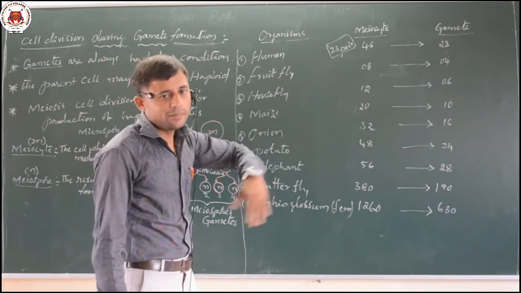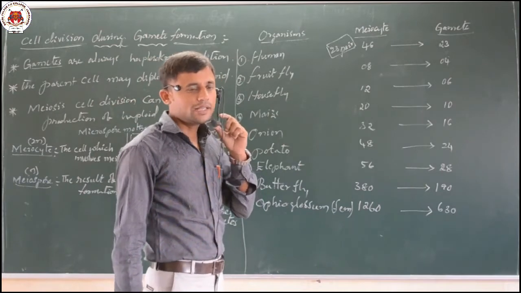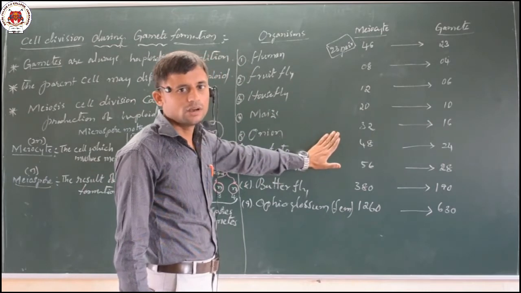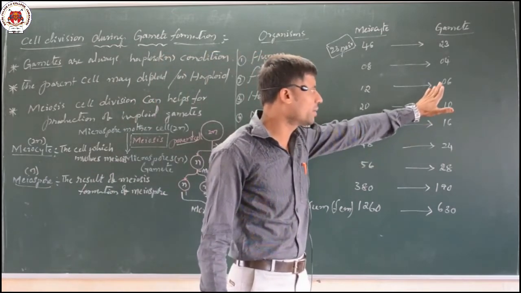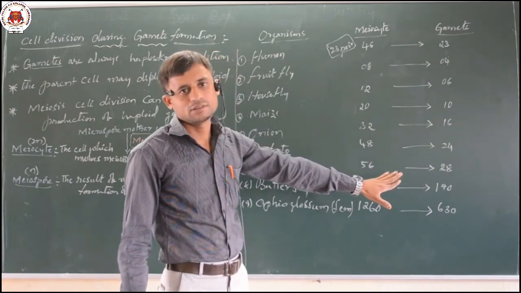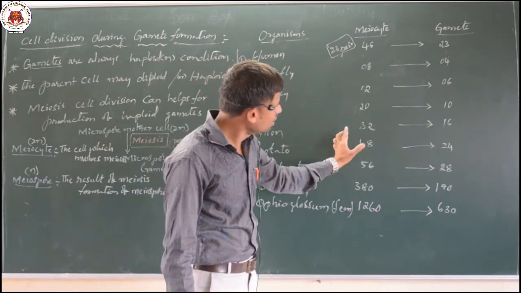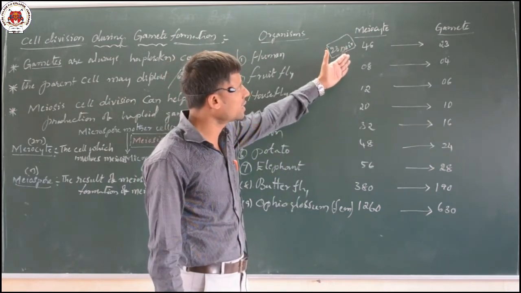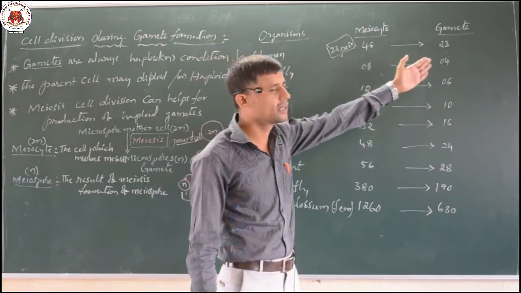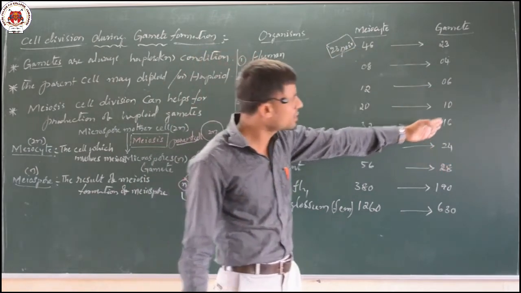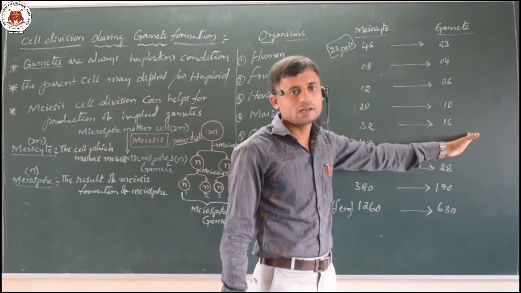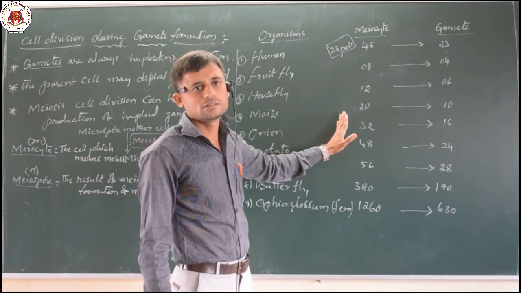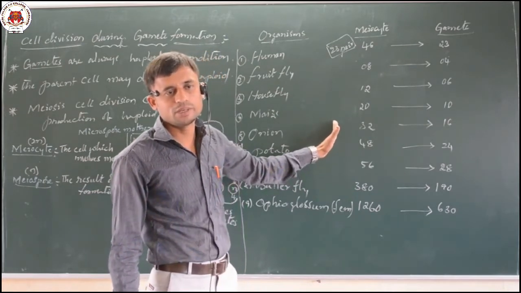In the examination point of view, they will ask either to find out the chromosome number in the meiocyte or the chromosome number in the gametic condition. If one is given, then the other is easy, because we know the meiocyte is in diploid condition and the gamete is in haploid condition. If they give the gametic number, you can just multiply it, or otherwise add it, and then the meiocytic chromosome number comes.